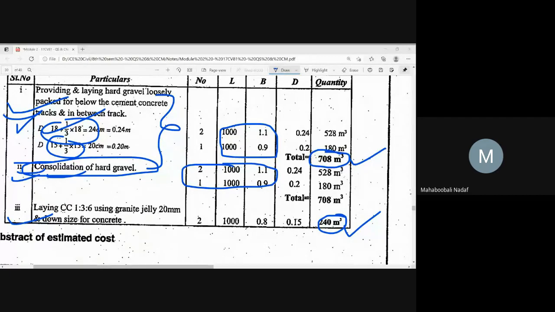Prerna madam, what is your understanding in today's class? Prerna madam, are you there? Prerna madam, okay. Ranganath, is it clear?